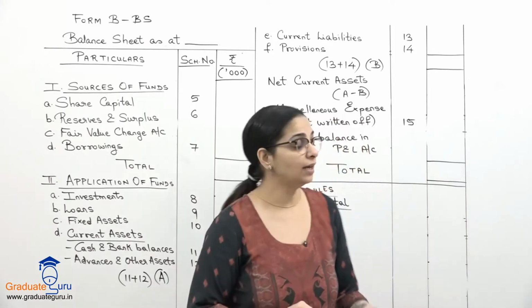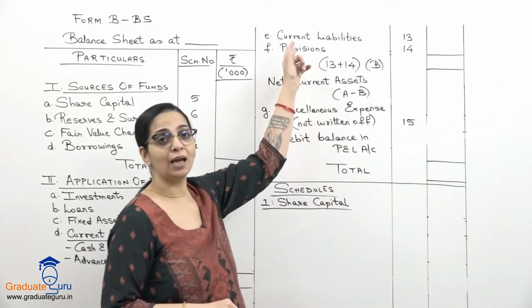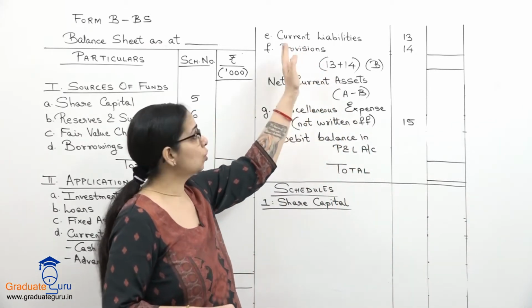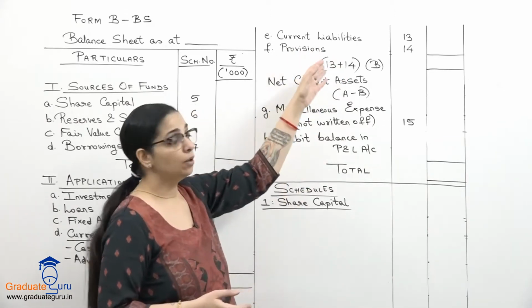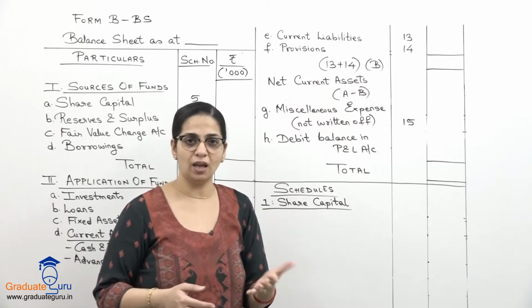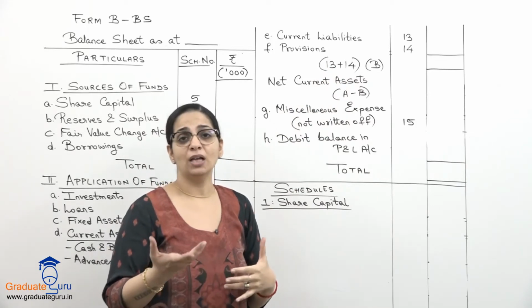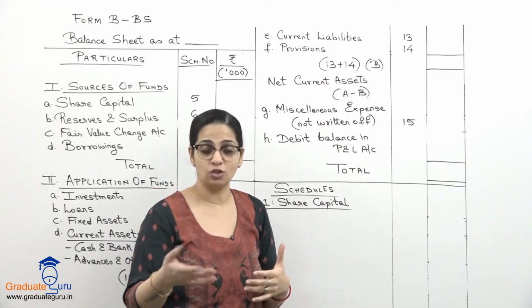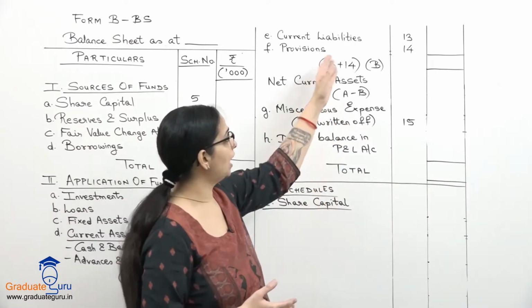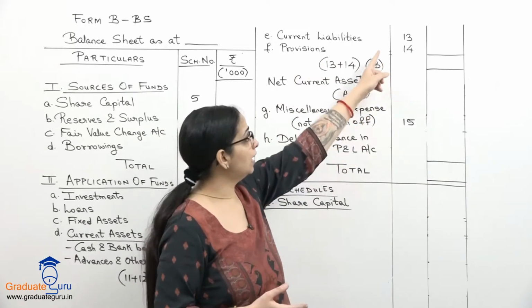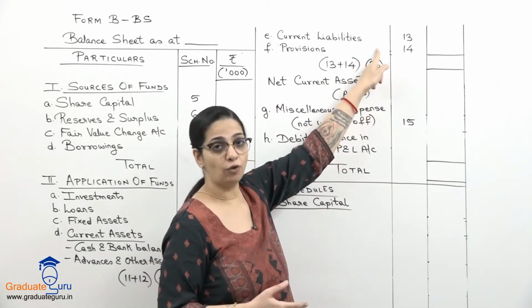And from that we have to subtract our current liabilities and provisions. So current liabilities are your short-term liabilities and provisions जो भी हमने create किए हैं like bad debts provision या diminution in the value of assets जो हमने P&L account में देखा था, ऐसे जो provisions हैं वो यहाँ पर दिखाएंगे. And again we'll take a subtotal of 13 and 14.